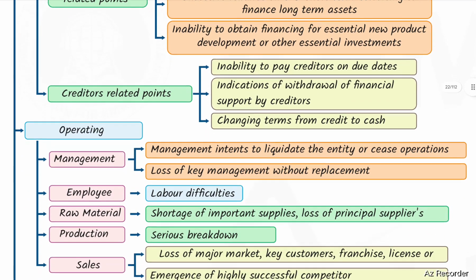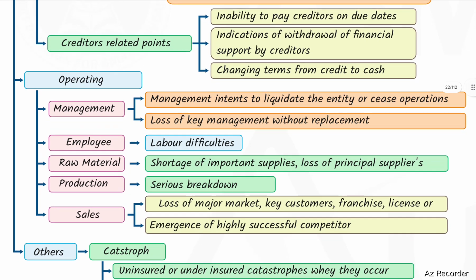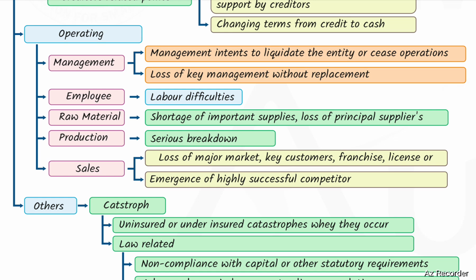Creditors related points: inability to pay creditors on due dates, indications of withdrawal of financial support by creditors, changing terms from credit to cash. Operating related: management intention to liquidate the entity or cease operations, loss of key management without replacement. Employee related: labor difficulties. Raw materials: shortage of important supplies, loss of principal suppliers, production serious breakdown.